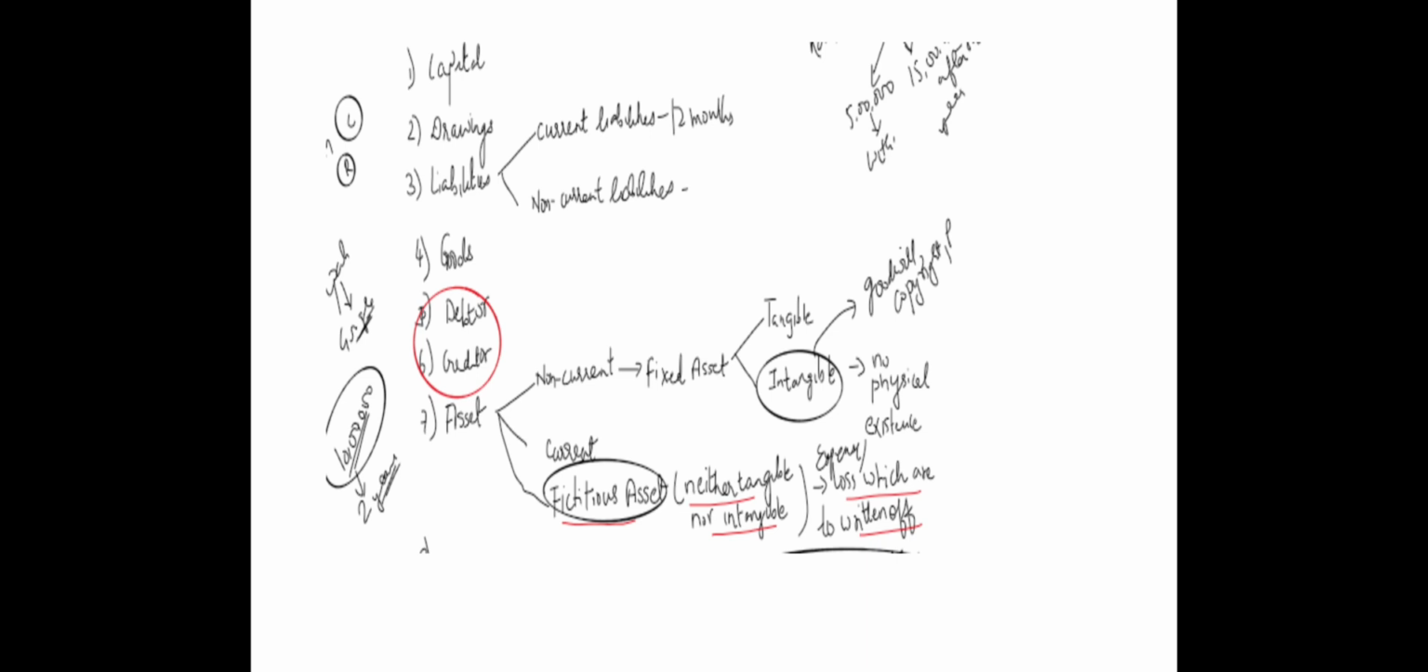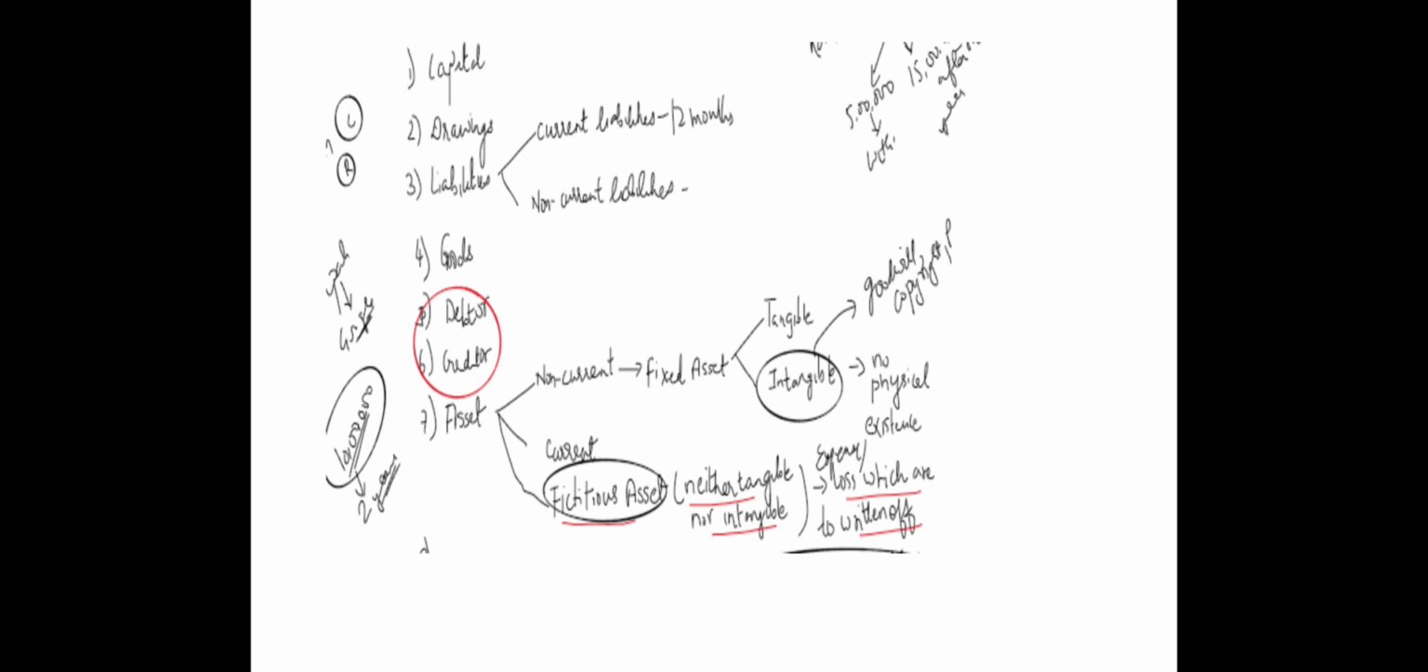Non-current assets are fixed assets for which the benefit is more than 12 months. For example, we have furniture, we have vehicles, that are all fixed assets. Fixed assets are again divided into tangible and intangible assets. Tangible assets have physical existence. Intangible assets do not have physical presence, but they are beneficial to the firm. For example, goodwill, copyright, trademarks, these are all intangible assets.